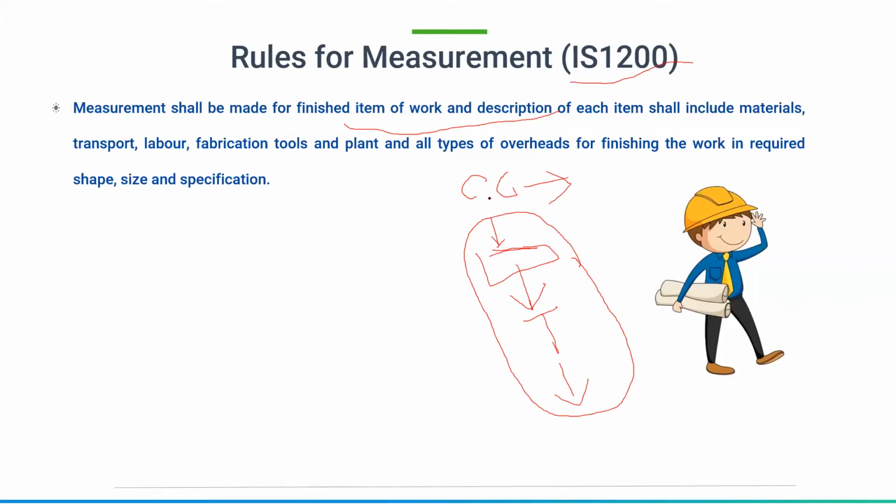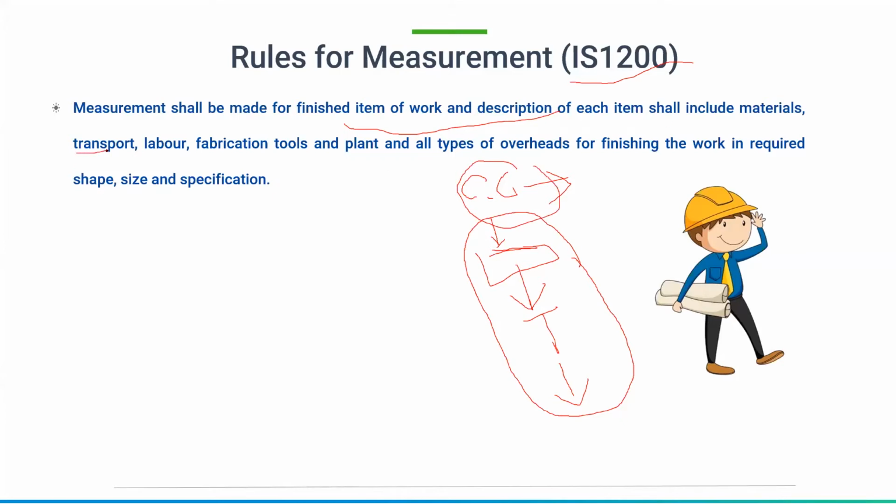Or else if you are doing just the cement price, then the estimate will go wrong. Being an estimator, we need to consider all these things beyond the work. If you are talking about cement concrete, then you should be able to know what are all the incidental expenses or the miscellaneous expenses that are present in that particular kind of work, and then include that, and then you need to state the cost. So that is one of the rules of measurement.